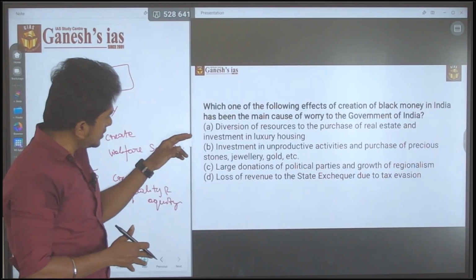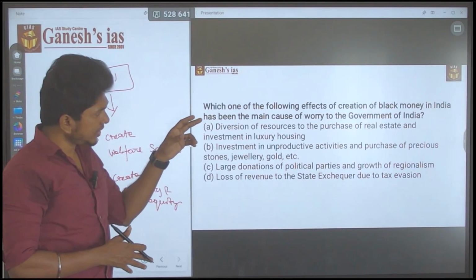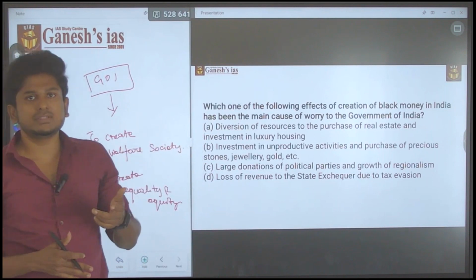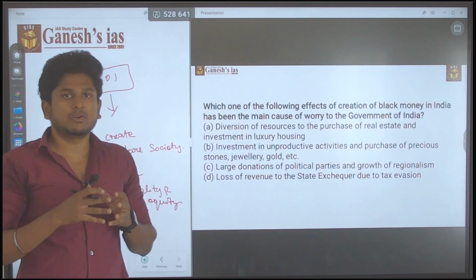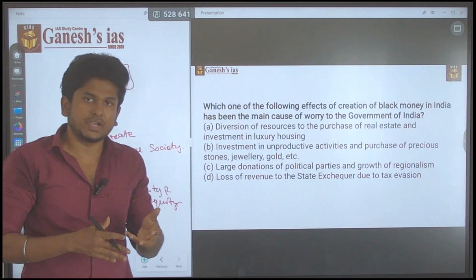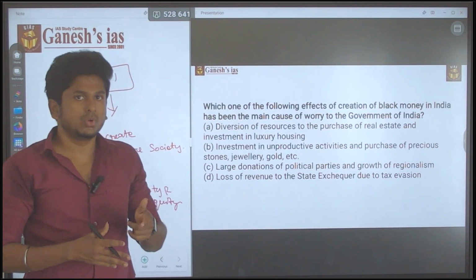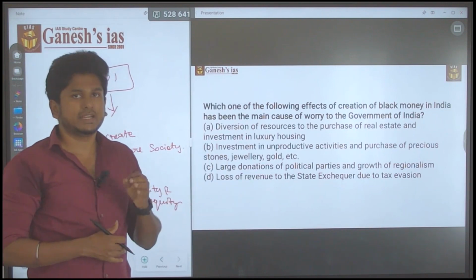All three are a worry for the government of India. A, the purchases in the real estate: they are buying new housing using the black money, so there will be inflation in the real estate market. That is also an issue for the government of India. But is that the major issue or the main cause of worry? No. The main cause of worry is the loss of revenue to the state exchequer due to the tax evasion.